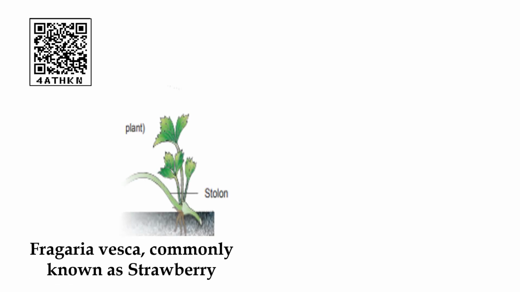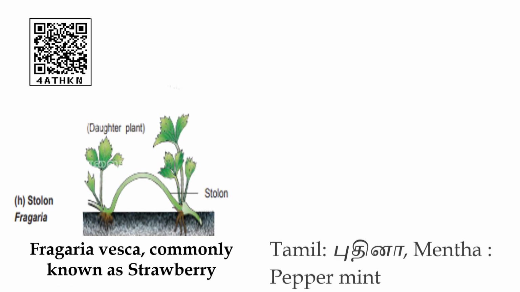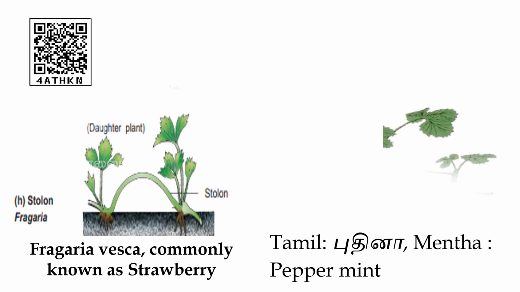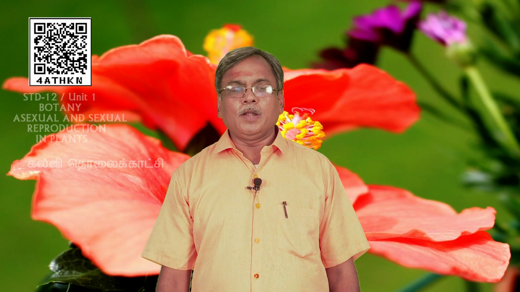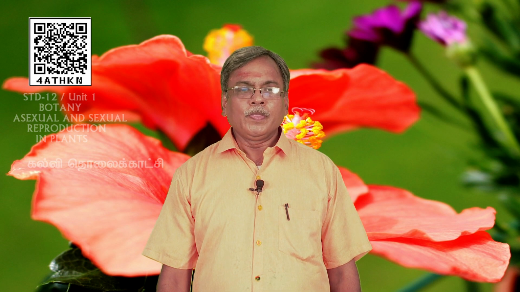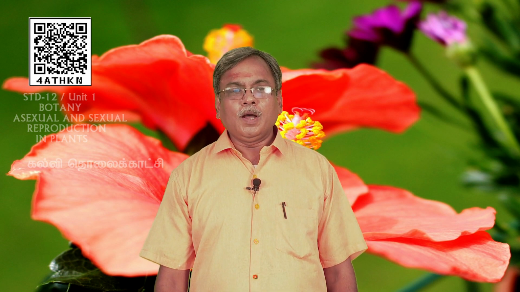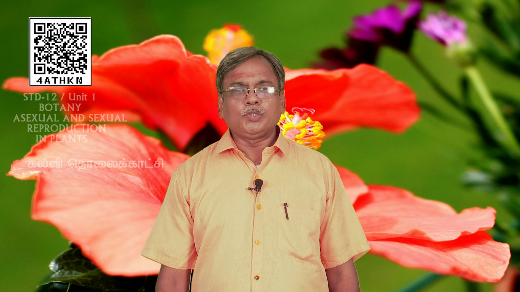Fragaria vesca for stolon and peppermint also for stolon. Now what is stolon? It is also like runner, but it first grows upwards and then it bends downward, then it touches the soil and produces the adventitious roots and new leaves above. So this is called as stolon.